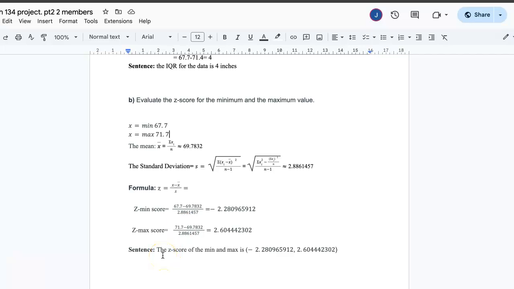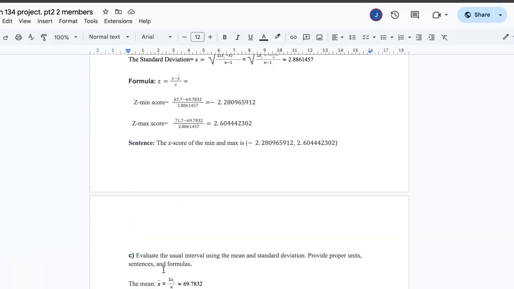Now, once we concoct these formulas, we can outline this clearly in a sentence, and it goes along the lines of: the z-score for the minimum and the maximum values is negative 2.80965912